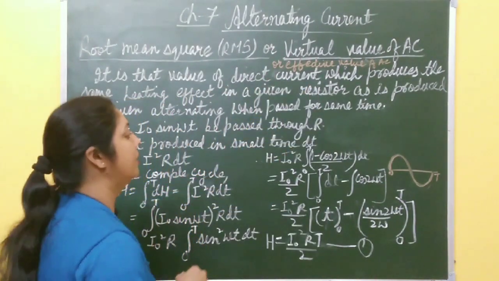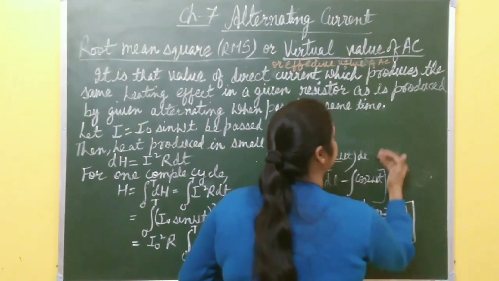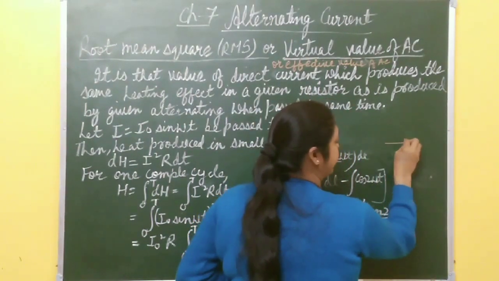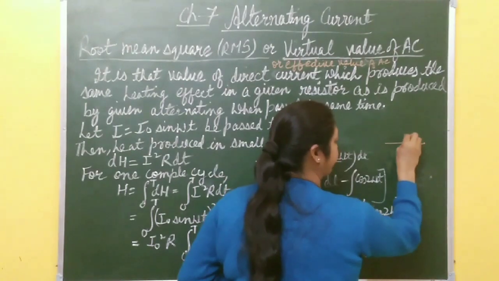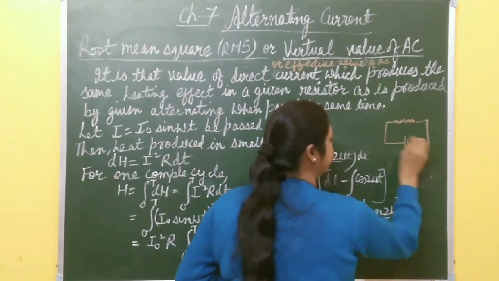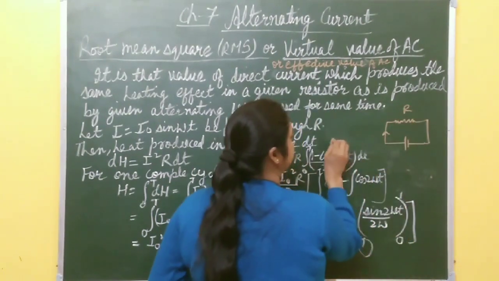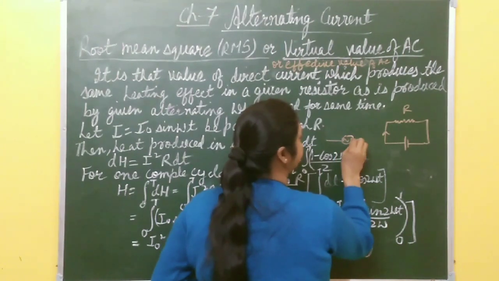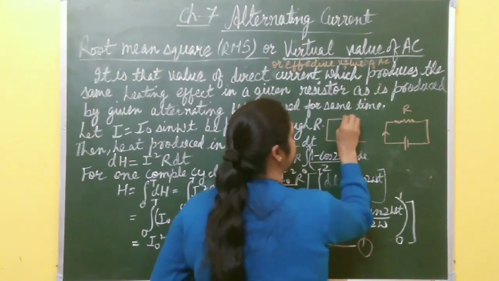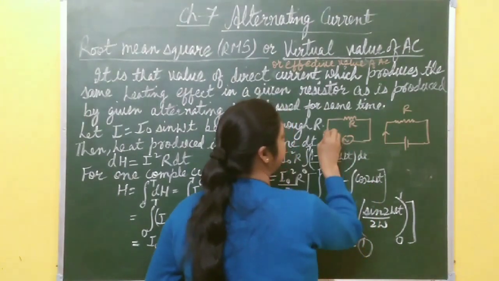It will be more clear with the help of this diagram. Suppose this one is a DC source and this one is an external resistance, and current passes through this resistor R. And suppose this one is an AC source. Again some current passes through this resistor R in the same time T.